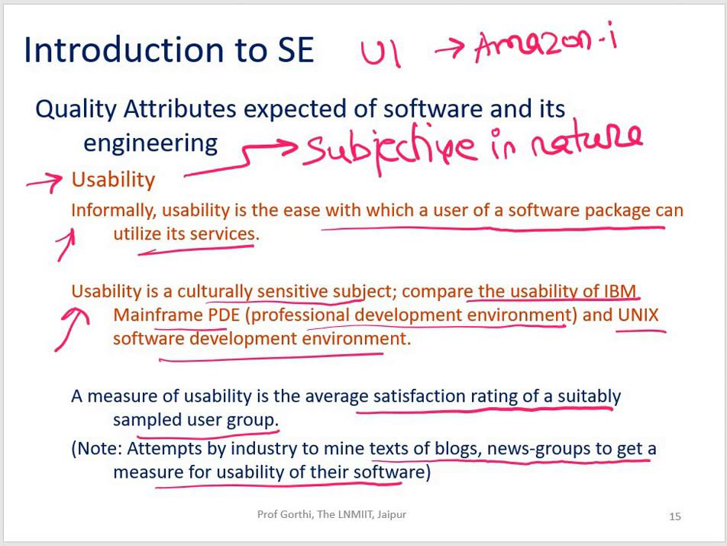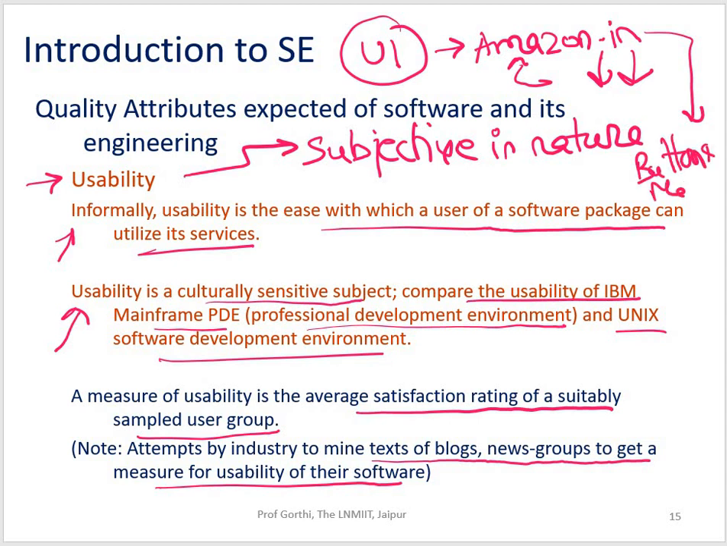For example, let's say for me, the user interface of Amazon.in is very good, but for someone else, this same user interface might not be that good, right? It would be not acceptable. So usability becomes subjective. Of course, there are several standards for keeping buttons, menus or images, but still usability becomes a very subjective topic.